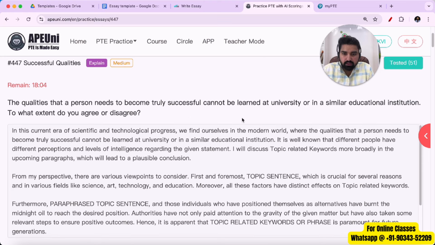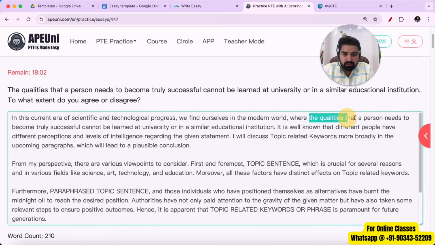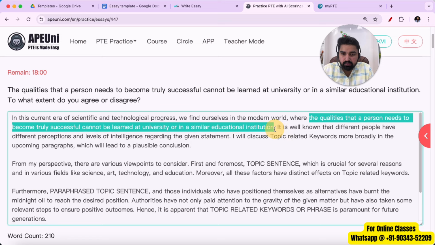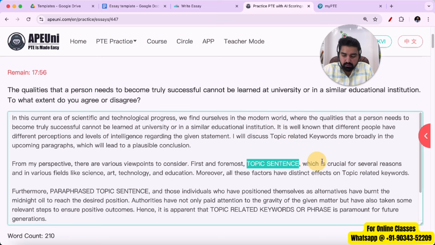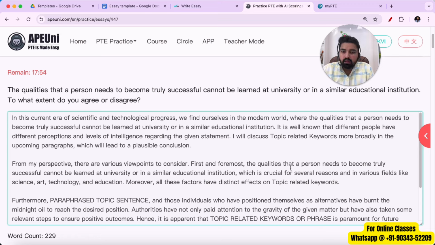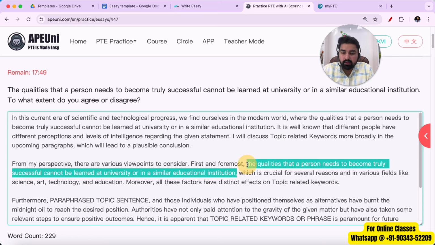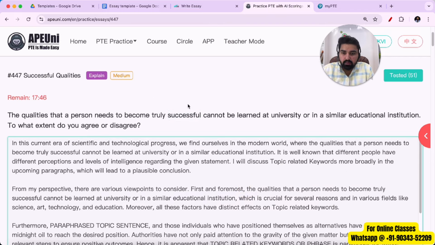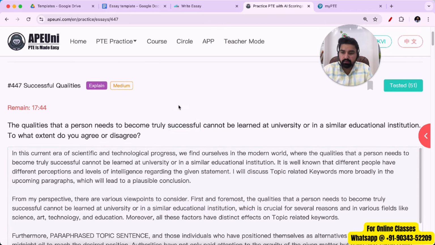So now I'll use the exact same line and paste it in paragraph number 2. Copy and paste like this. Now we don't have to add anything else to it because the line itself is quite big. Now let's talk about the question. The question goes like this. The qualities that a person needs to become truly successful cannot be learned at a university or in a similar educational institution.